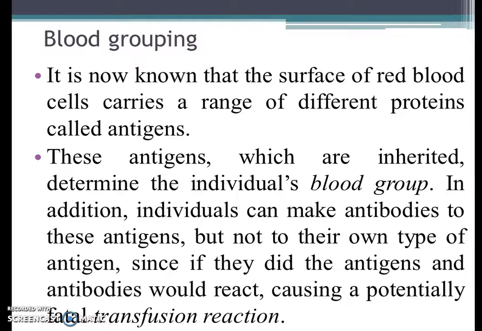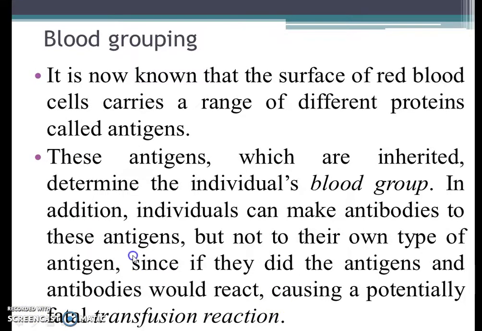In addition, individuals can make antibodies to these antigens, but not to their own type of antigens. Since if they did, the antigens and antibodies would react, and that would cause a potentially fatal transfusion reaction.